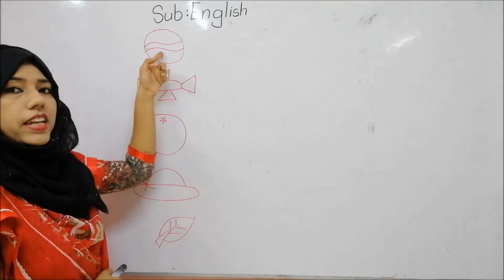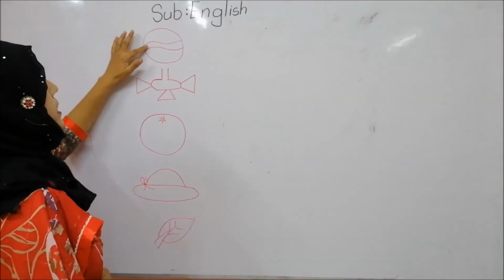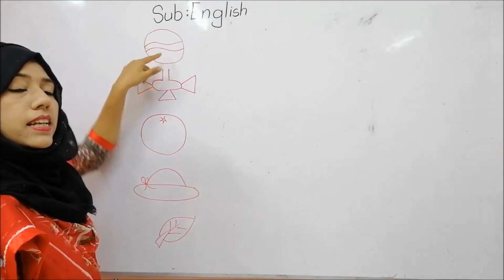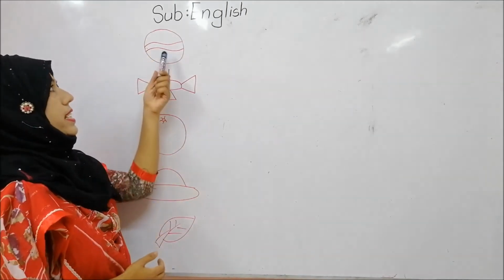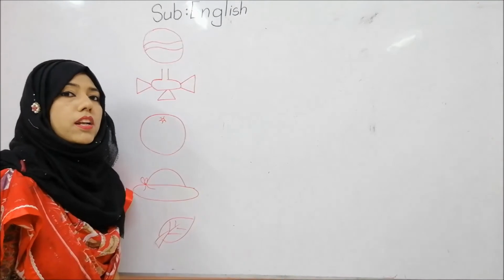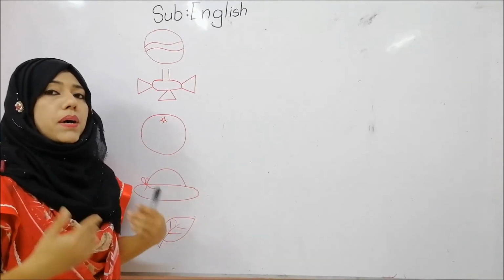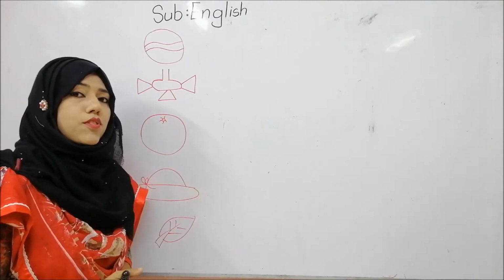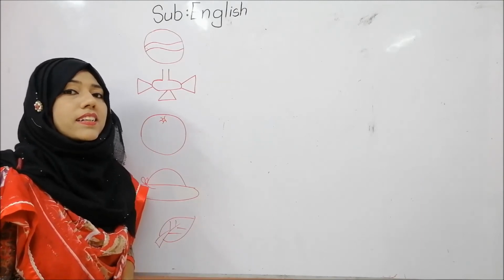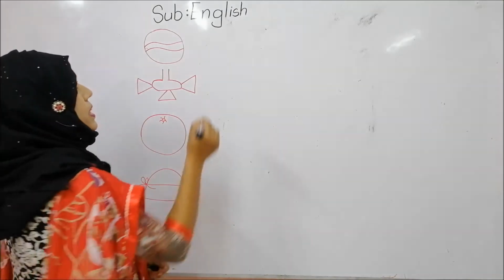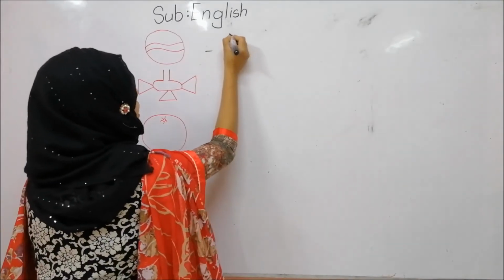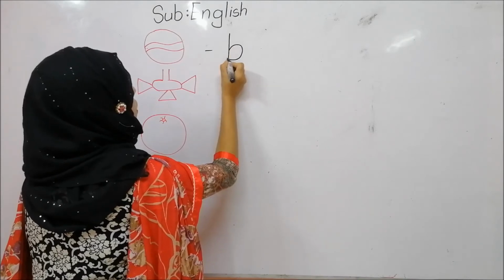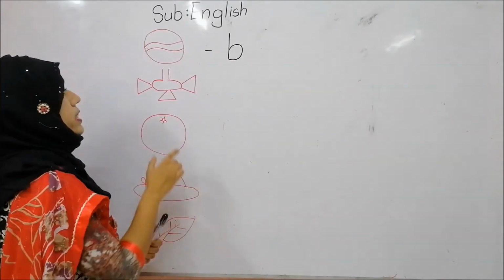Our first picture is, what is its name? Tell me. This is ball. Yes, this is ball. Can you say which letter's phonic sound is ba? B. Yes, B, ba, ball. So I will write here letter B, right? Okay.